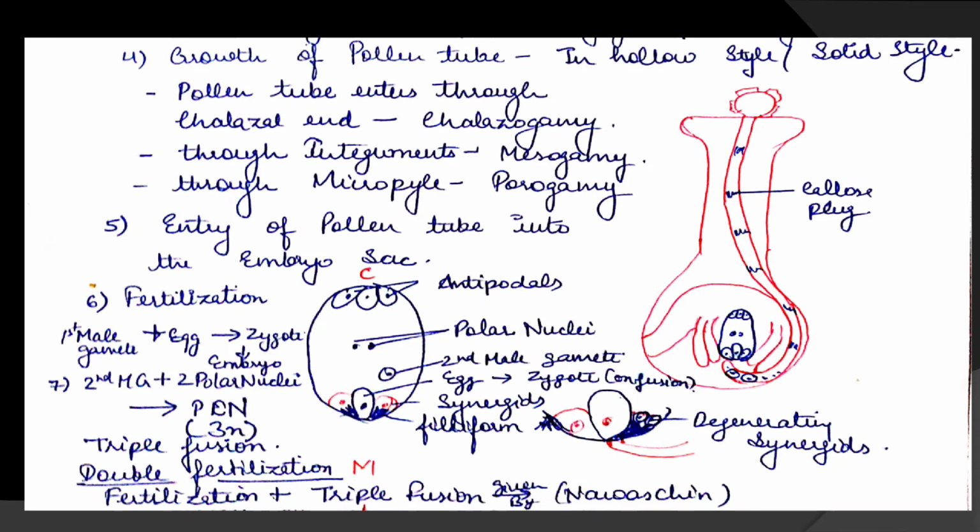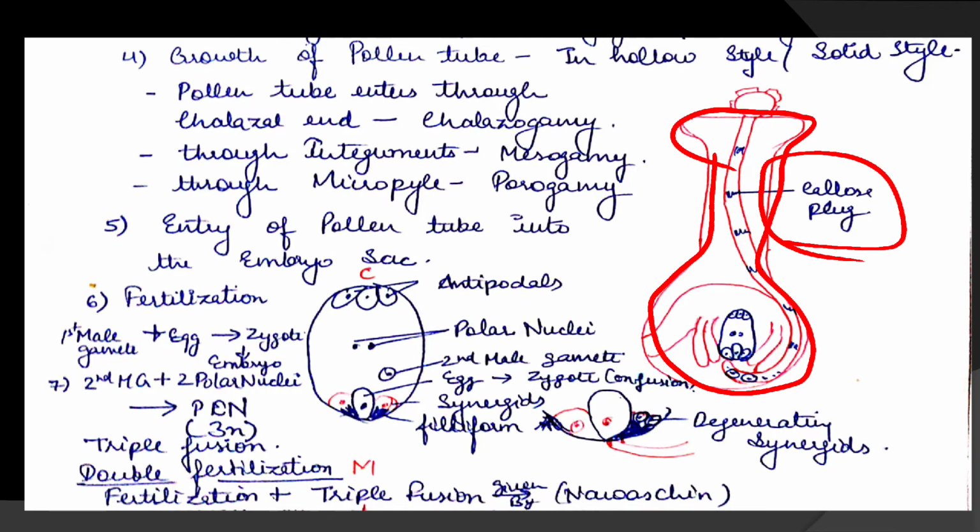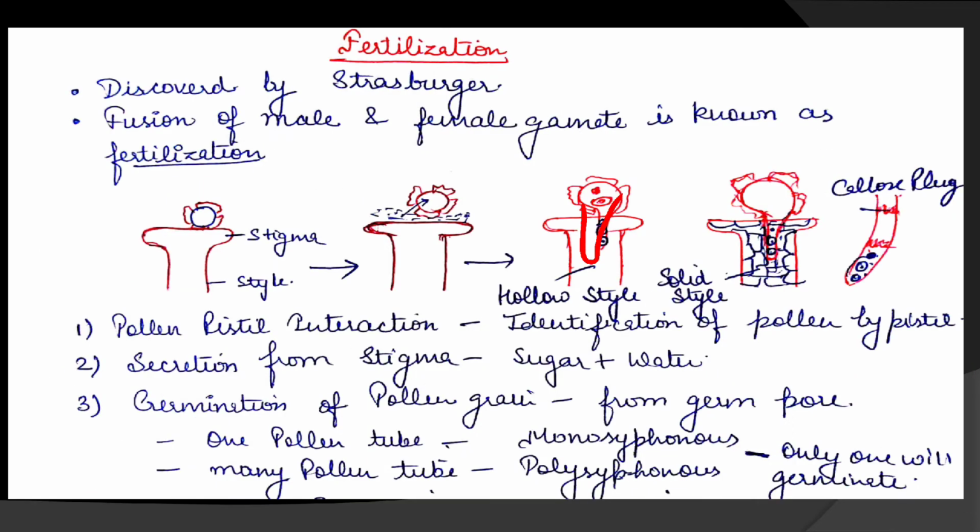Then growth of the pollen tube. Now the pollen tube is growing. One more thing: the style we are talking about can be hollow or it can be solid. If the style is hollow, then it can germinate easily. If the style is solid, then tissues are there which prevent the entry of the pollen tube.